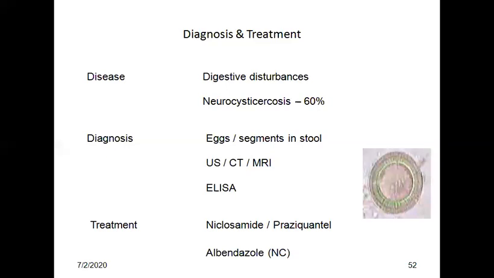Vaccine to prevent porcine cysticercosis: various antigens like T. solium oncosphere antigen are attempted for vaccination of pigs.